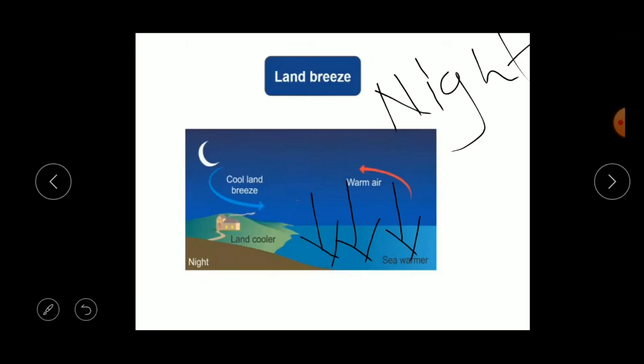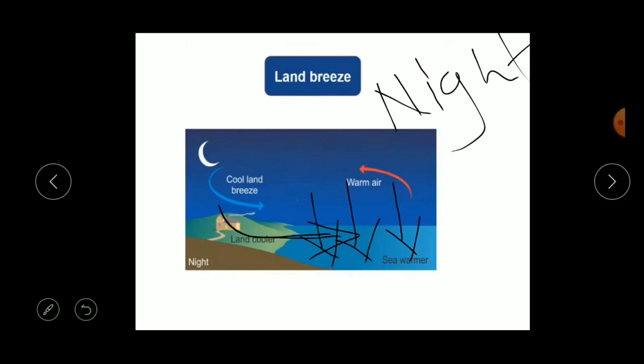So the cool air from the land moves towards the sea. The water cools more slowly than the land, so the cool air from the land moves towards the sea. This is called the land breeze.